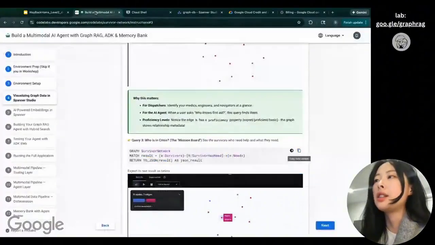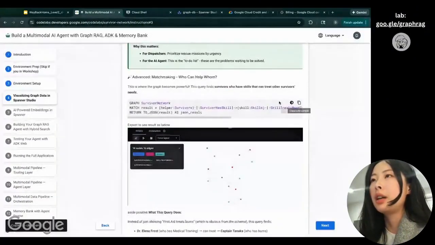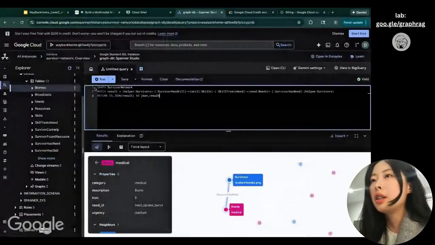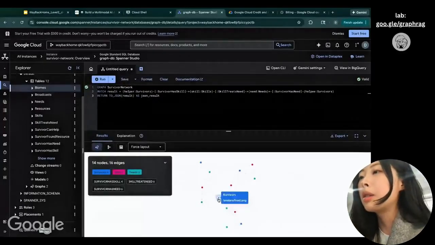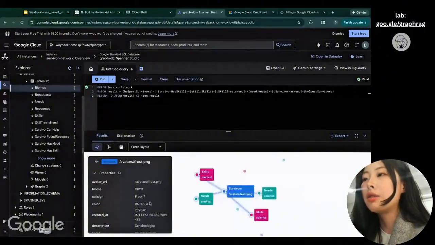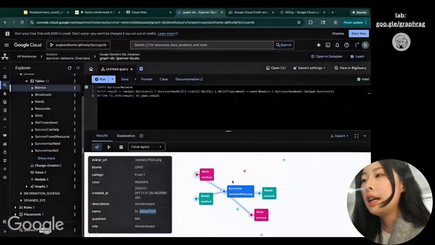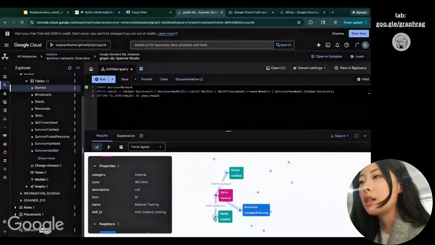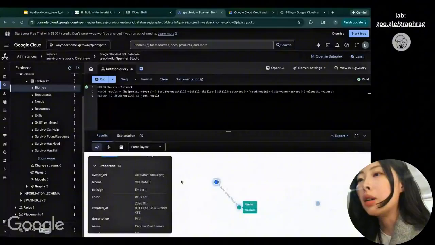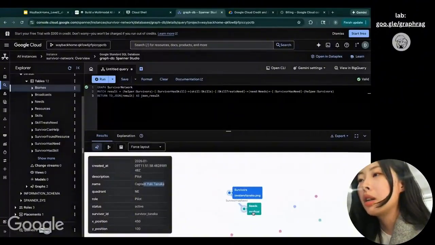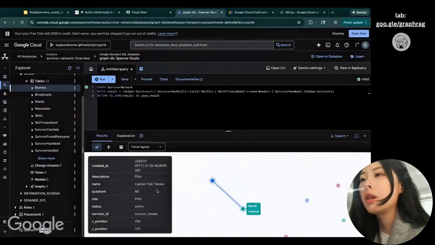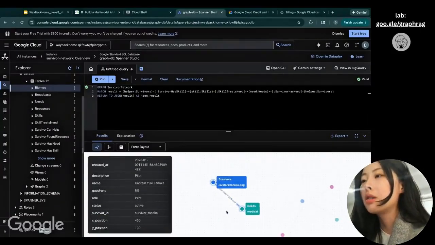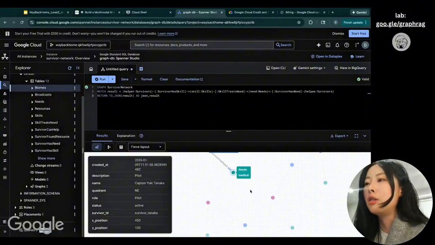And lastly, we can see who can help whom. I just copy this and paste it over here, and wow, I have some existing matches. This person, whose name is Alina Frost, has a medical skill and a science skill. With this medical skill, you can see it's matching this survivor, Captain Yuki, who needs medical treatment. So Alina's medical skill can potentially help Yuki's medical need. So we already have some match over here, right?